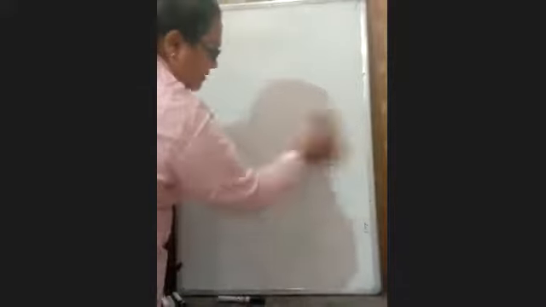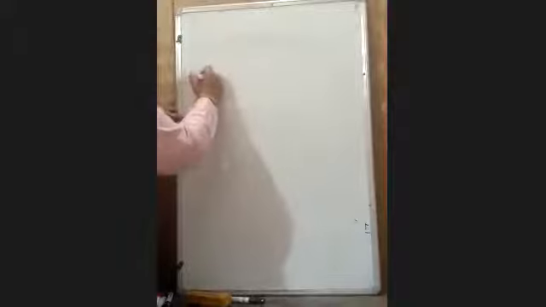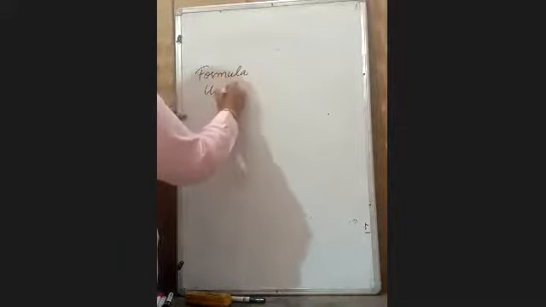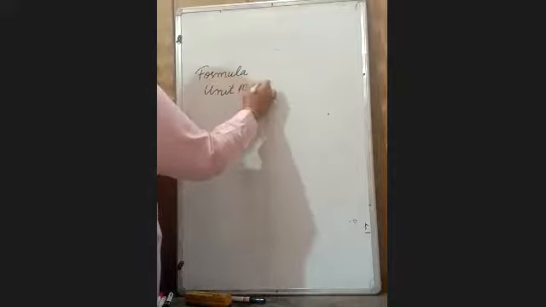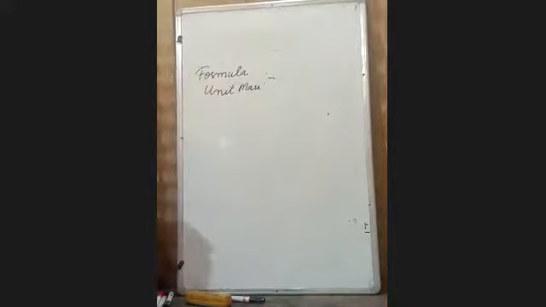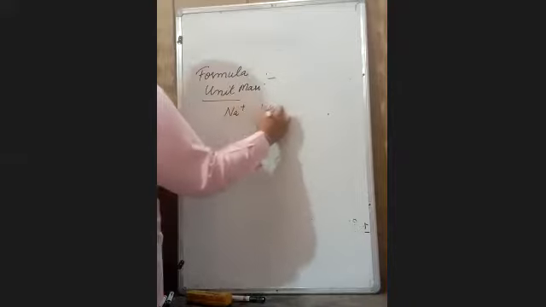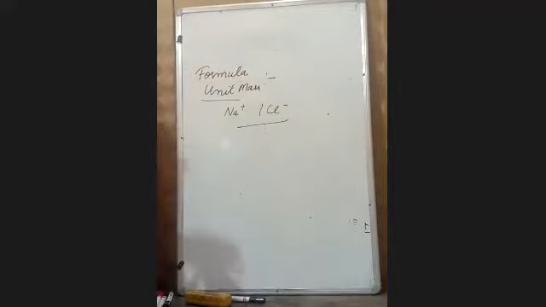Formula unit mass we take in the same way: in the case of an ionic compound, the mass of cation and anion, how much heavier it is than the carbon-12 isotope. Okay.